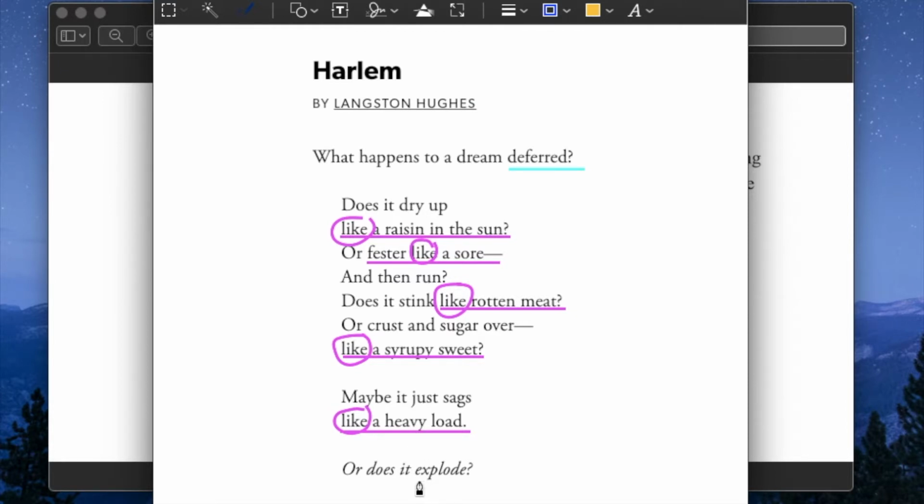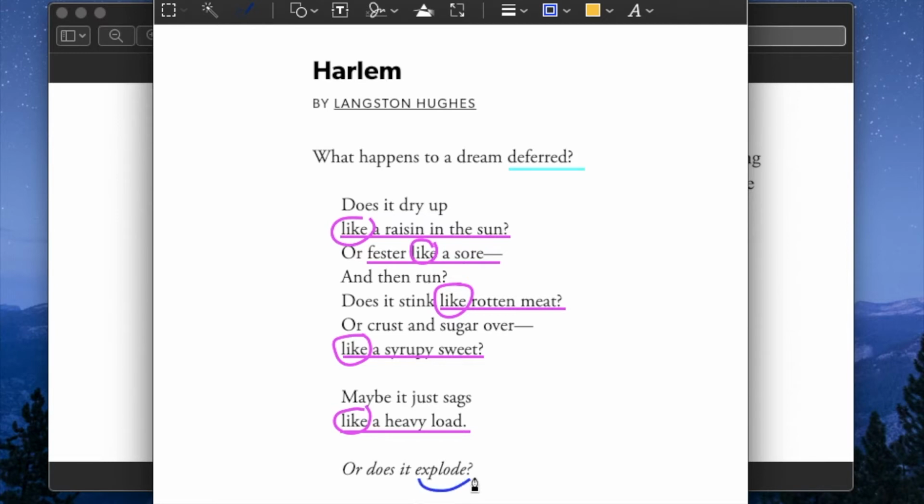So when the deferred dream is being compared to a raisin in the sun, I mean, we already know that a raisin is a dried grape. So the fact that it's being further exposed to the sun makes it sound not edible. So therefore, it's practically useless. In that last simile where it says "like a heavy load," the deferred dream is being compared to a heavy load, meaning it places a burden on you, so it is physically weighing you down.